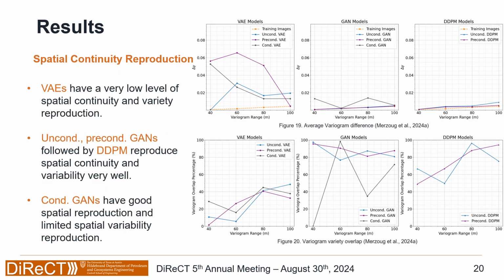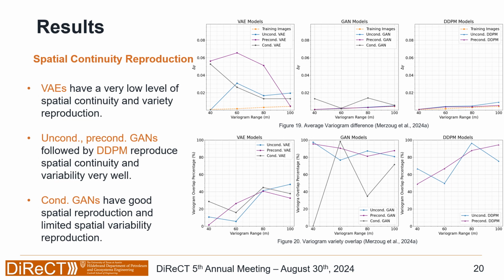And now for the spatial continuity, we see that the VAEs have large error when trying to reproduce variograms, especially the preconditioned VAEs. The unconditioned VAEs have some error to them, and the conditioned VAEs improve as we increase the range. We see that the GAN models have very low variogram reproduction error, and the DDPM models also have very low error. However, the GANs have the best performance in the exactitude of reproduction of the variogram.